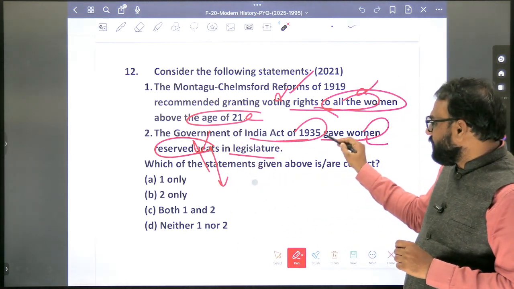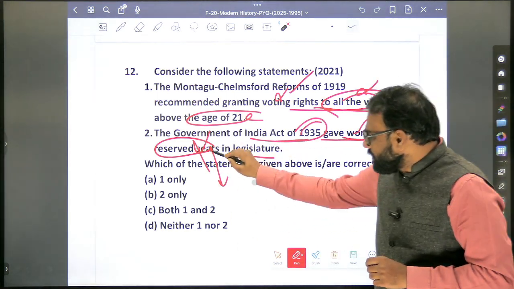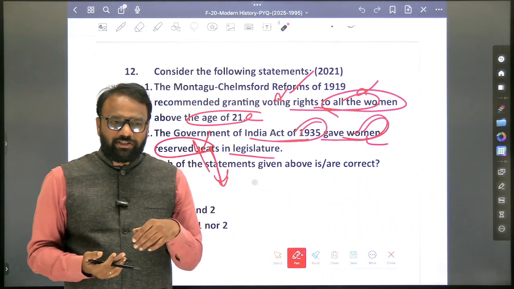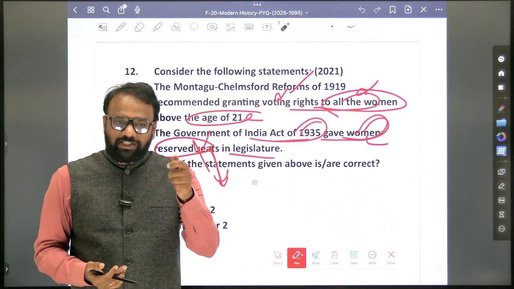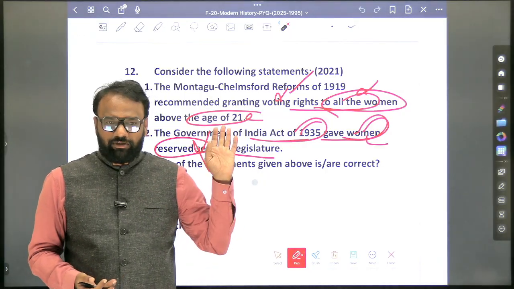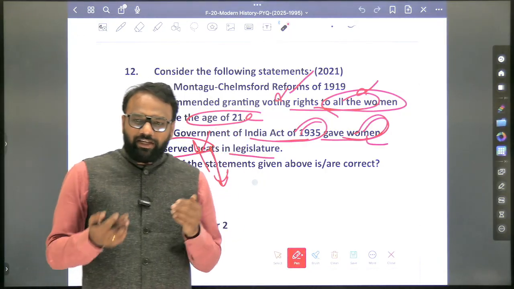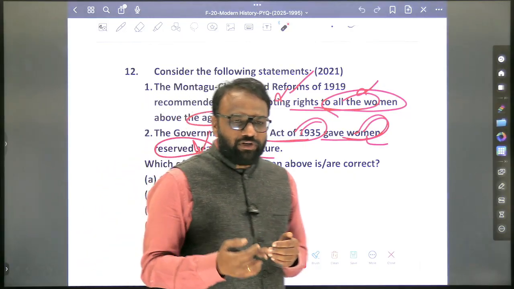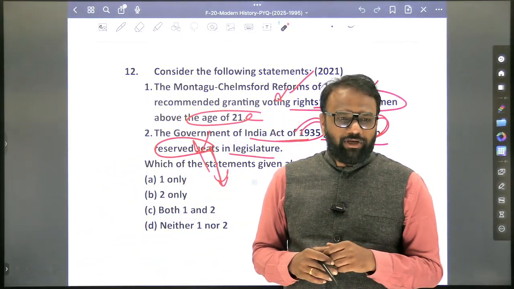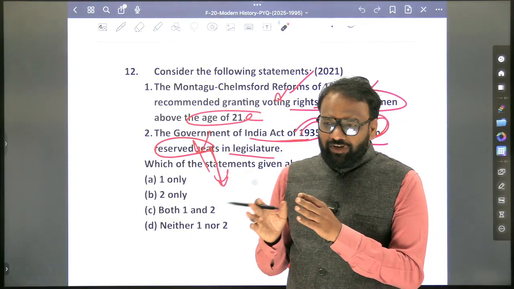The Government of India Act of 1935 gave women reserved seats in legislature. Okay, so in the examination, if they mention reserved seats, that will also be correct. But based on the static Lakshmikant that we have read, separate electorate, that will also be correct. So here we will not overthink. So 1935 gave reservation of seats to women, to depressed classes as well as labor. Okay, labor. So these are the provisions of 1935.